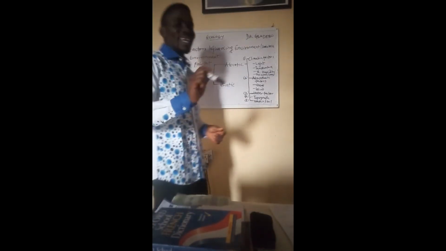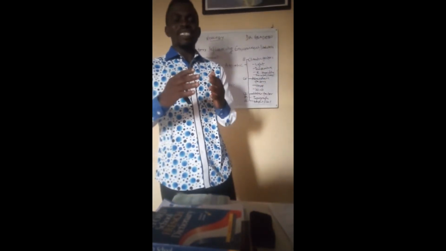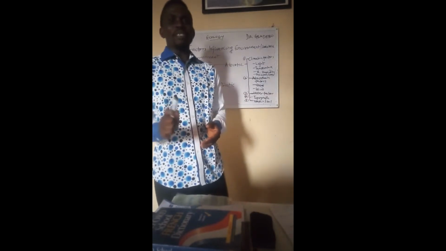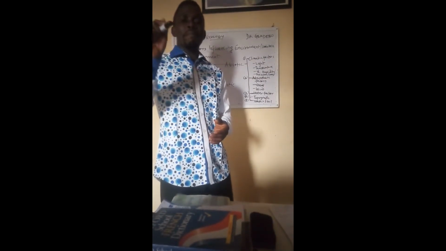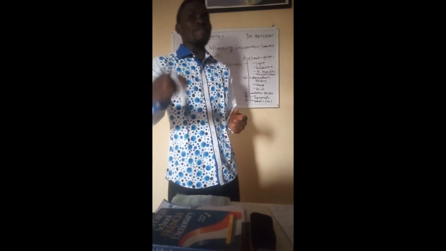What is a habitat? Environment and habitat sometimes look very closely related, and they are interwoven, but there's a little difference between the environment of an organism and its habitat. Habitat is the specific place where an organism lives in its environment.